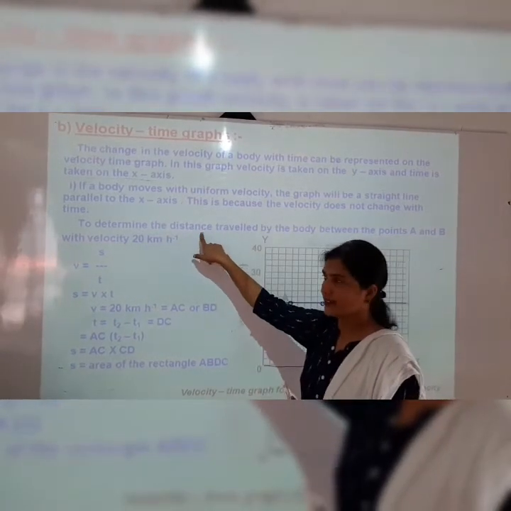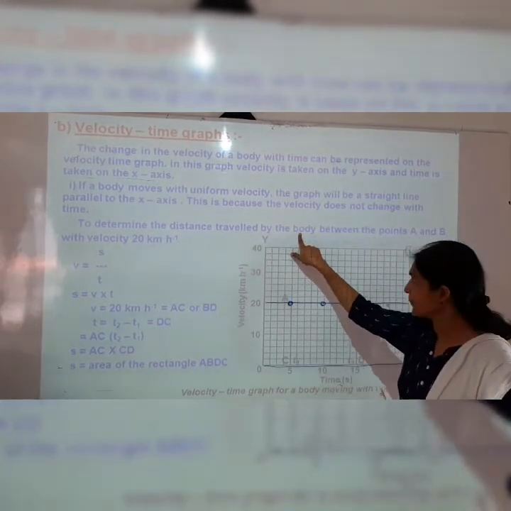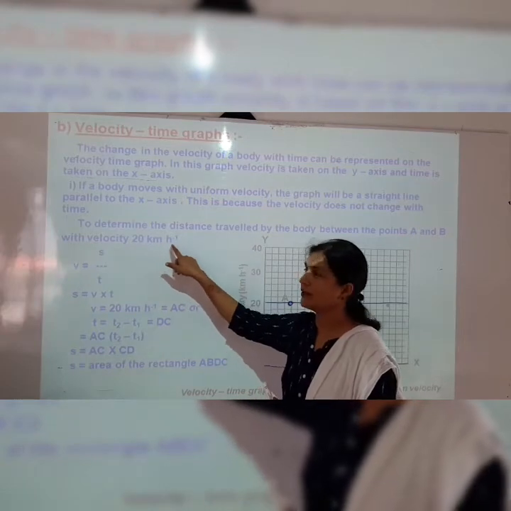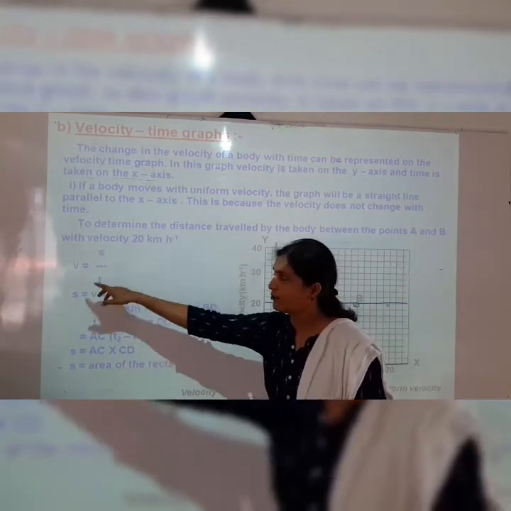To determine the distance travelled by the body between the points A and B with velocity 20 km/h, the formula is given here.